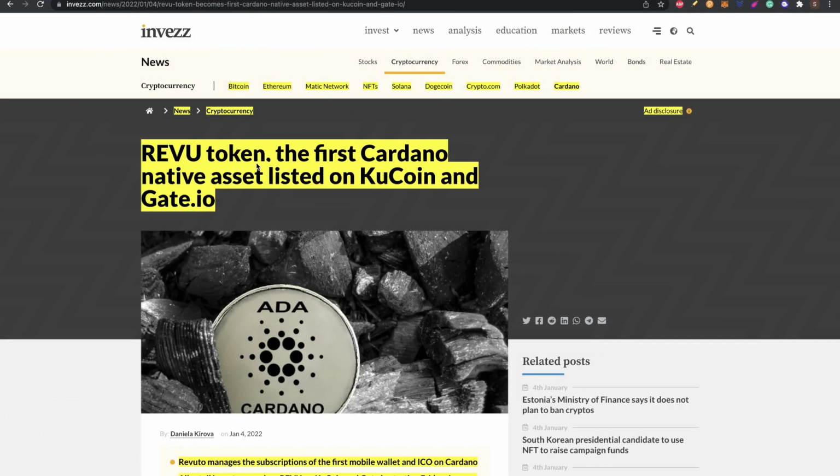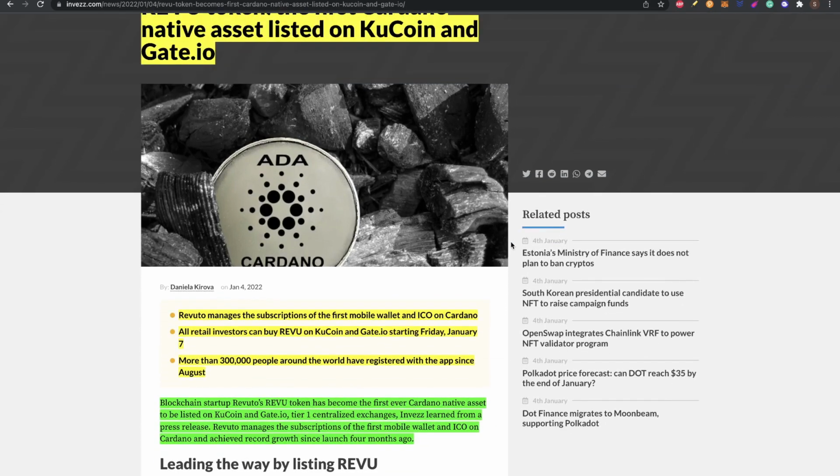In another news, Review token, the first Cardano native asset, is listed on KuCoin and Gate.io. So this is also super important because now we are already from the launch of Alonzo. We can have native tokens on the Cardano blockchain, but there were not many exchanges, even centralized exchanges, where you can get your native tokens of Cardano blockchain. Now KuCoin and Gate.io, very familiar centralized exchanges, are enabling the tokens of Cardano blockchain.